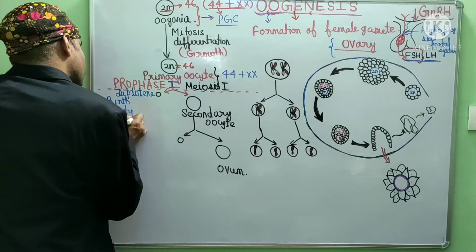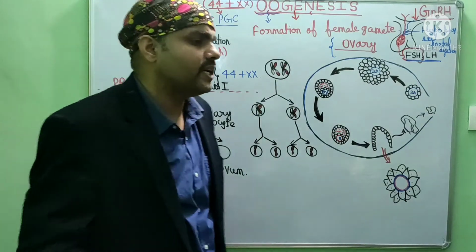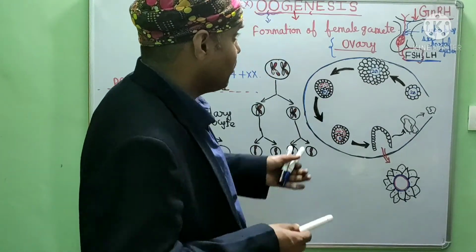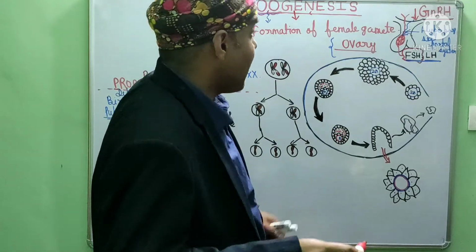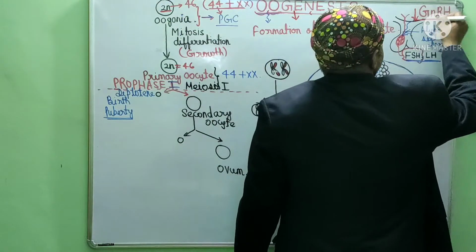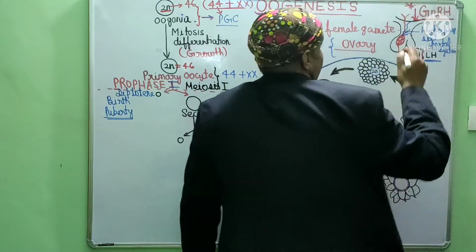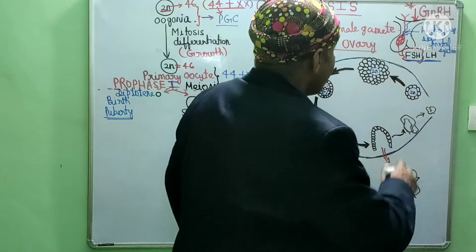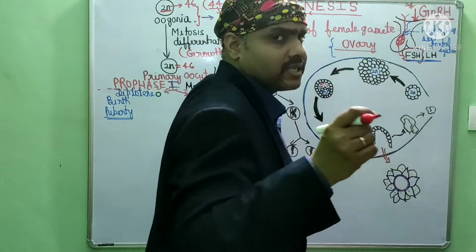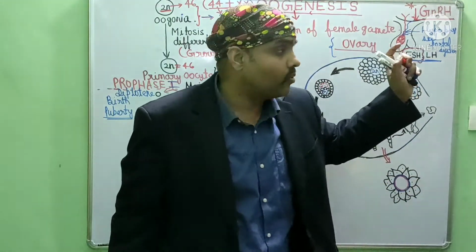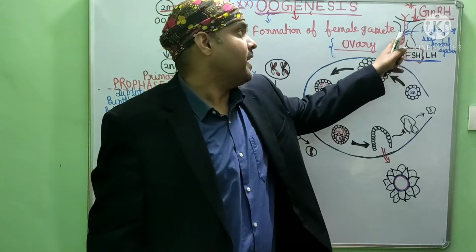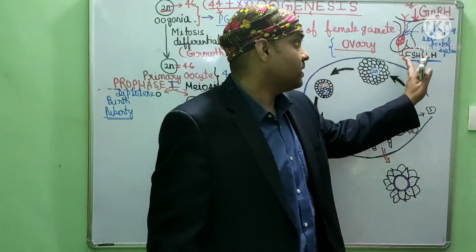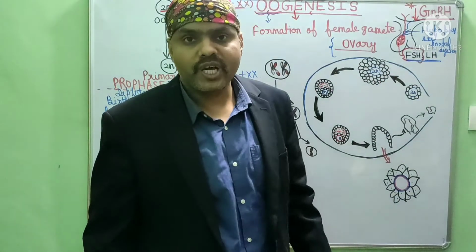At the age of puberty, meaning 10 to 11 years of age, when secondary sexual characters used to appear, during that time our hypothalamus secretes one very important hormone, gonadotropin releasing hormone. This gonadotropin releasing hormone is secreted, and by the hypophyseal portal system, a system of blood capillaries, it enters the anterior pituitary, and from the anterior pituitary it causes secretion of 2 hormones. One is follicle stimulating hormone and another one is luteinizing hormone.